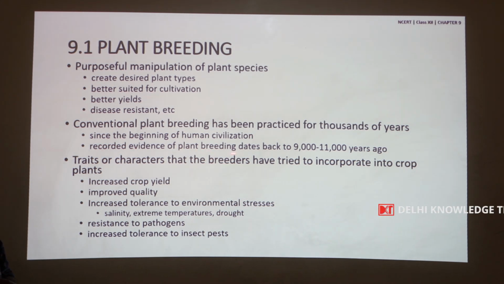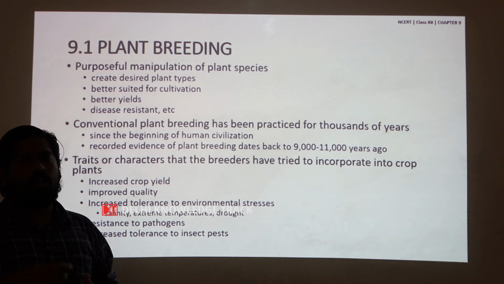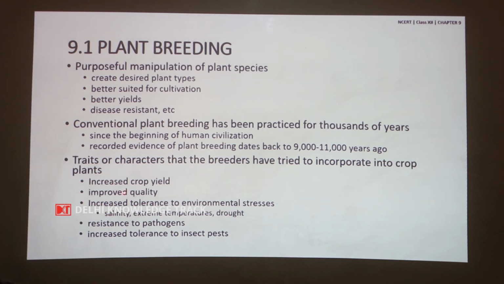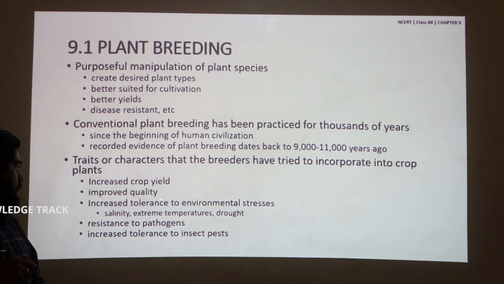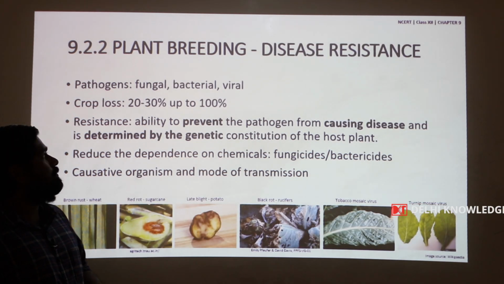There are even records that plant breeding was practiced 9000 to 11,000 years ago. The traits or the characters of interest for plant breeders to incorporate into crops for crop improvement are increased crop yield, improved quality, increased tolerance to environmental stresses like salinity, extreme temperature and drought, resistance to pathogens and increased tolerance to insect pests.